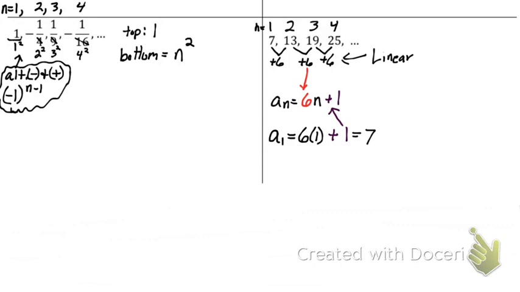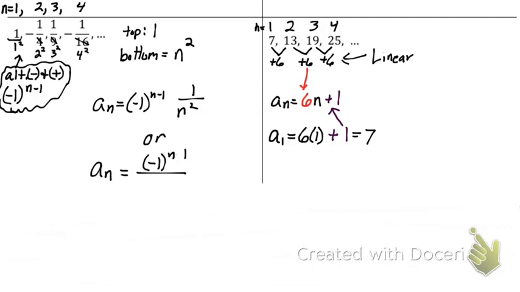So our complete thing is going to be a sub n equals, don't forget about that negative 1 to the n minus 1, times 1 over n squared. Or you can write it as a sub n equals negative 1 to the n minus 1 over n squared. Either one of those works.